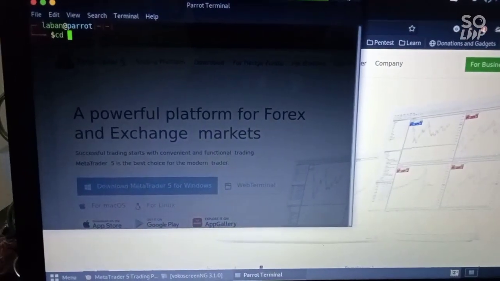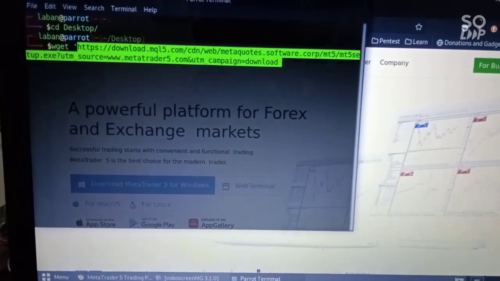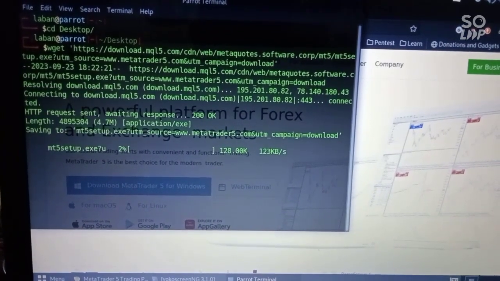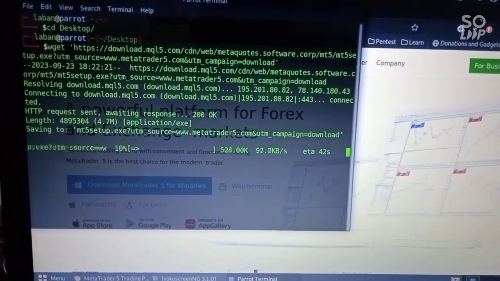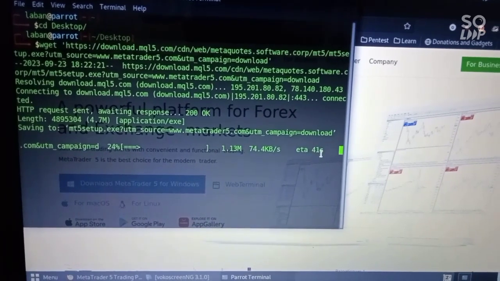Once I get into the link, I choose where I want to save it. Okay, user widget, and then paste there. Wait for it to download, and it depends on your internet speed.